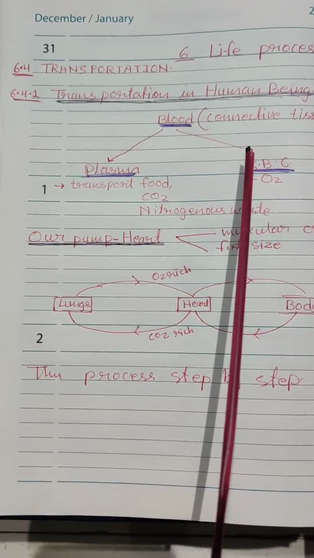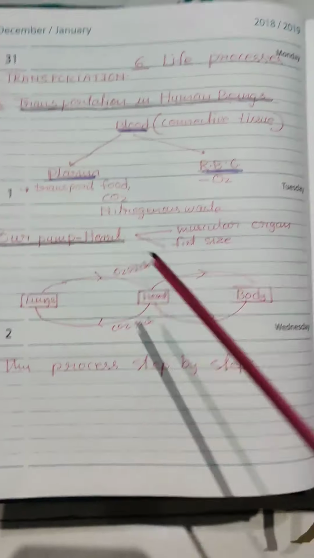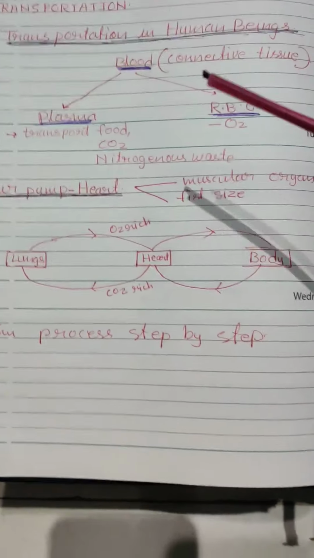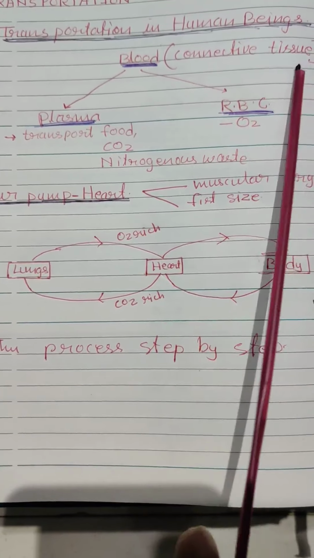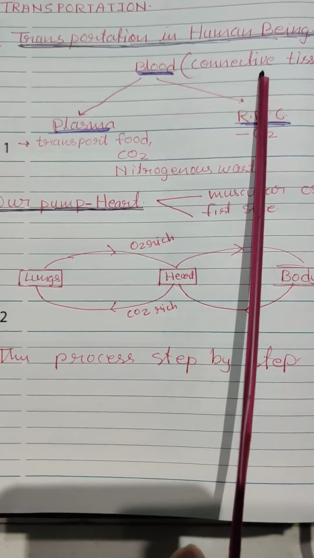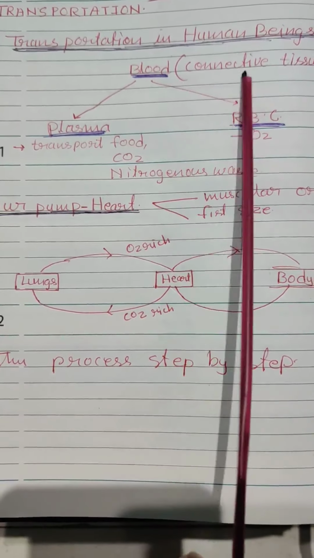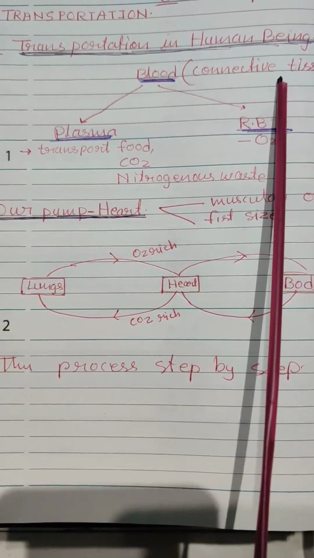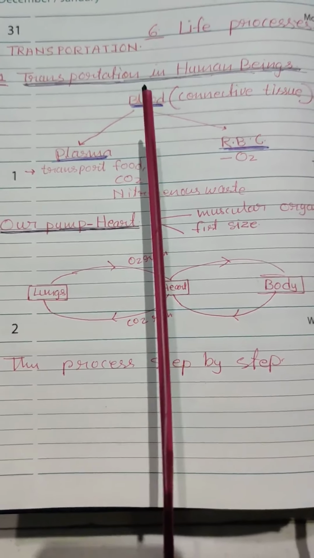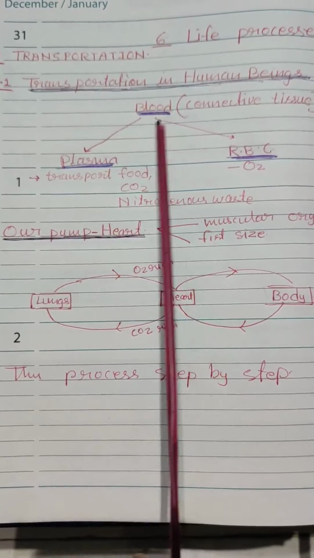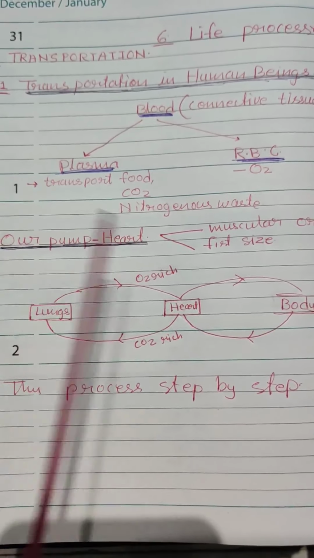So blood is the only connective tissue which is liquid in state. You know connective tissues like bones, tendons, ligaments. Most of them are solid, but blood is the only liquid connective tissue, which helps in transportation.